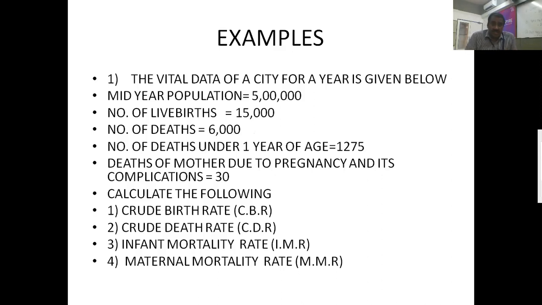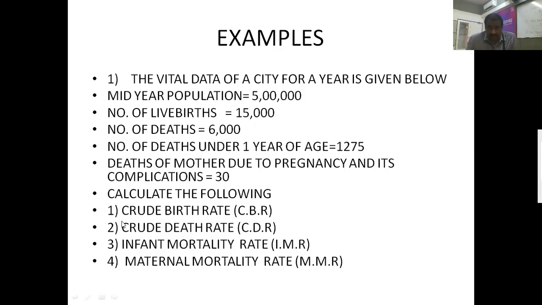The vital data of a city for a particular year is given below. Mid-year population is 5 lakhs. Total number of live births is 15,000. Number of deaths is 6,000. Number of deaths under 1 year of age is 1275. Deaths of mother due to pregnancy and its complications are 30.